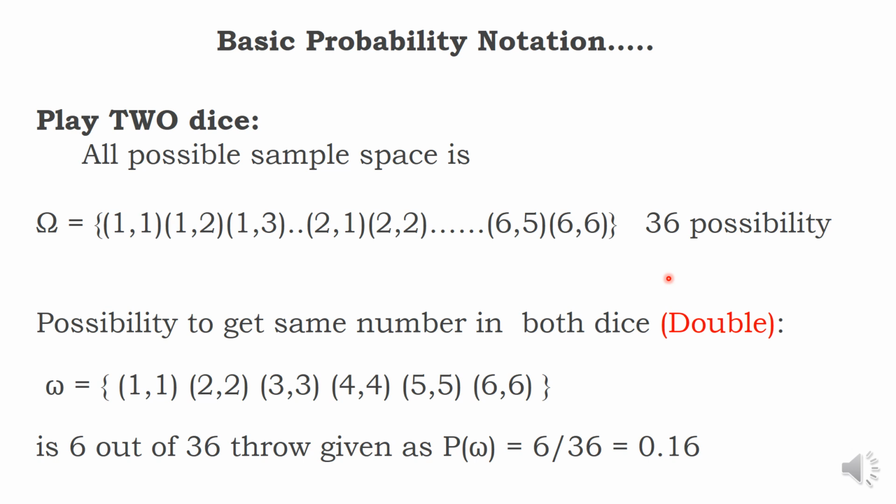In this, I want both dice to show the same number. We call it a double. What is the meaning? First die is 3, second die also 3. First die 5, second die also 5. When you get such a double, there are 6 possibilities out of 36. Remember, 6 possibilities out of 36. We say the probability is 6 by 36, about 0.16, which is 16%.